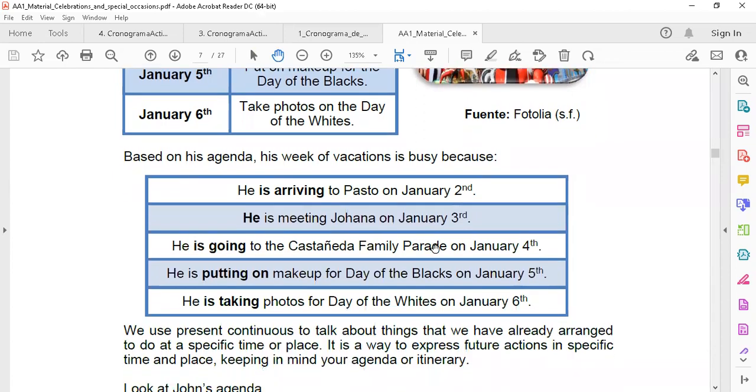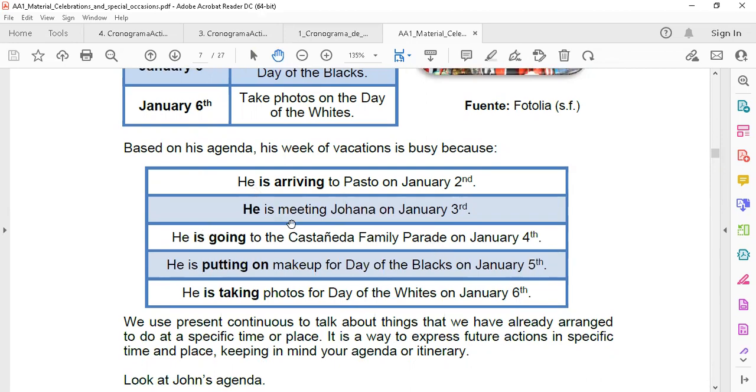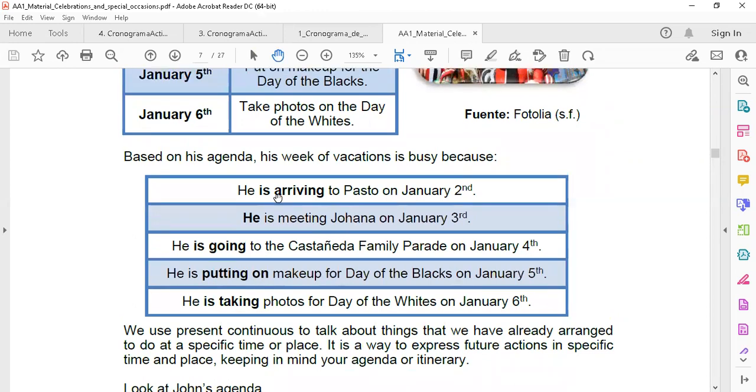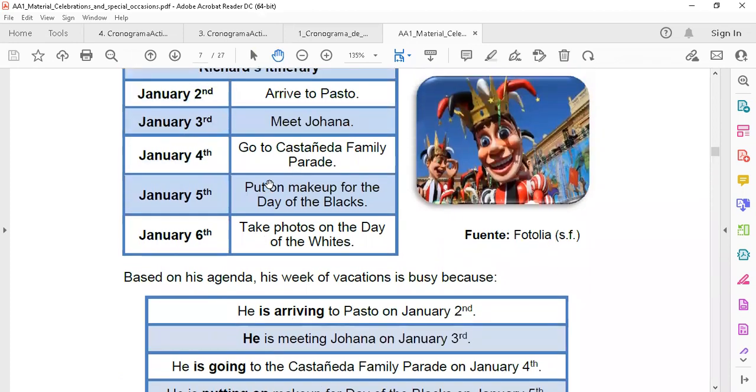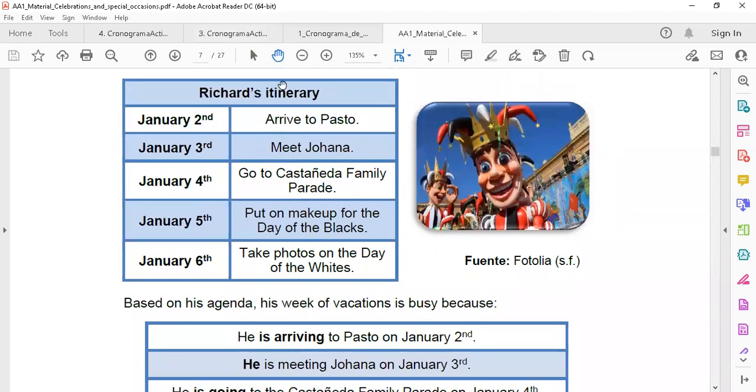So based on his agenda, his week of vacation is busy because he's arriving, he's meeting, he's going, he's putting on, he's taking. As you see here, we are using the present continuous. Estamos usando el presente continuo. But we're talking about the future because this is an itinerary. It's something that we're planning to do.